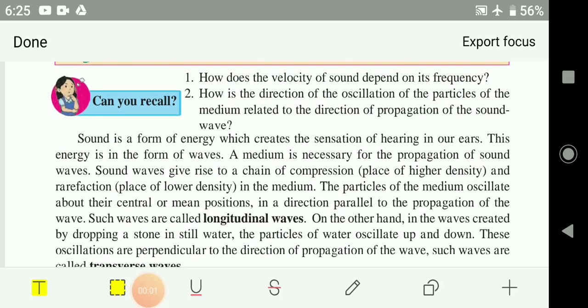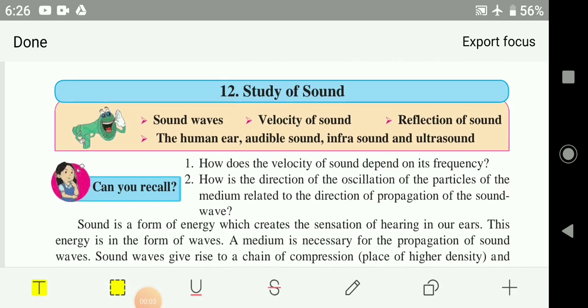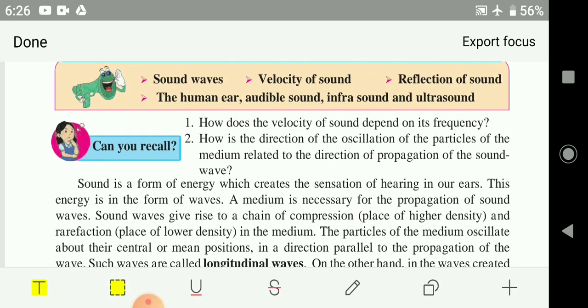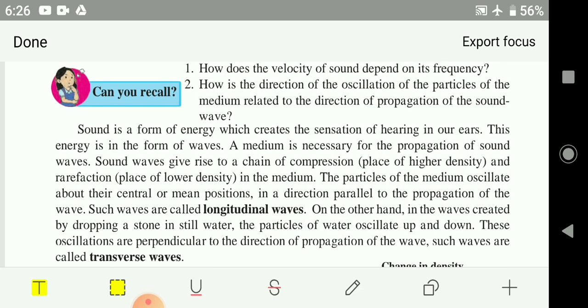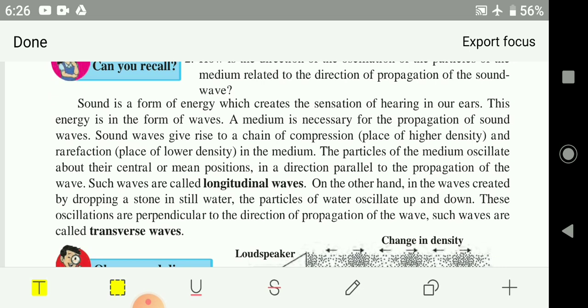The next lesson that we are going to revise here is study of sound. We are going to learn about sound waves, velocity of sound, reflection of sound, human ear, audible sound, infrasound and ultrasound. Okay, you know what sound is. Sound is a form of energy. As it is a form of energy, it creates a sensation of hearing in our ear.